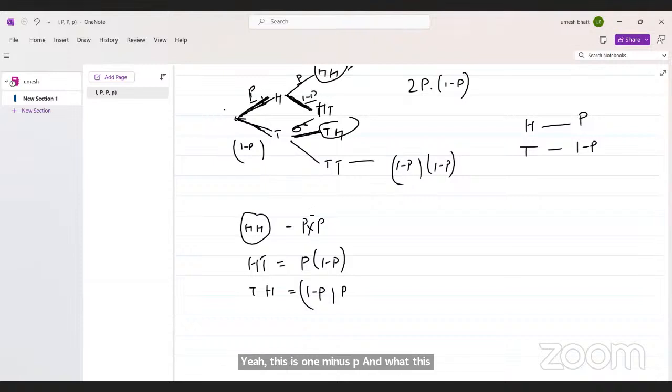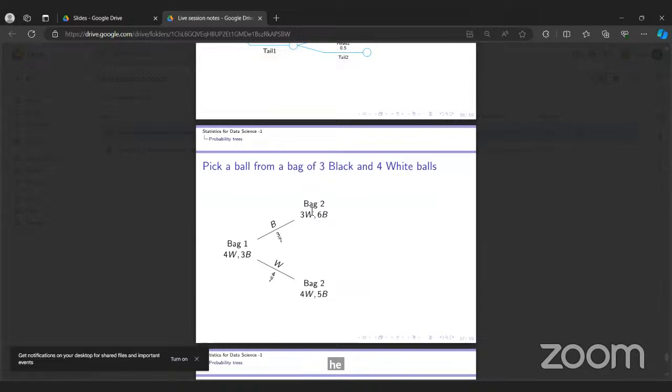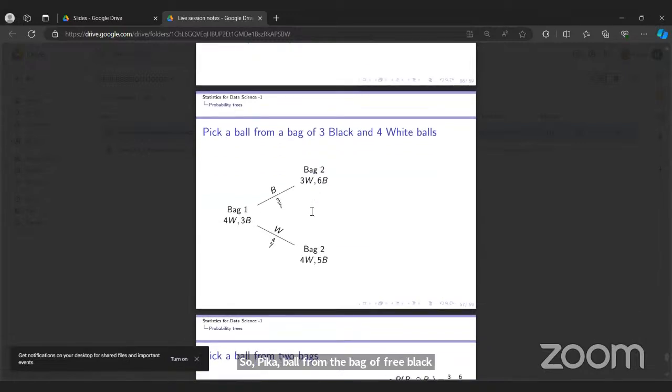Now we will see another example. Pick a ball from the bag of 3 black and 4 white balls. Bag one.